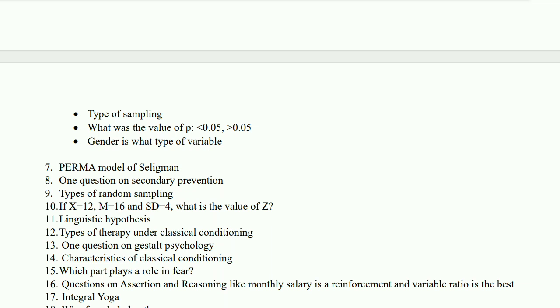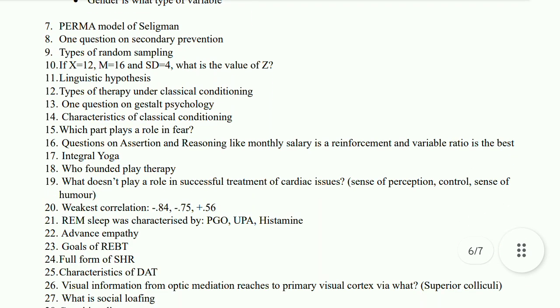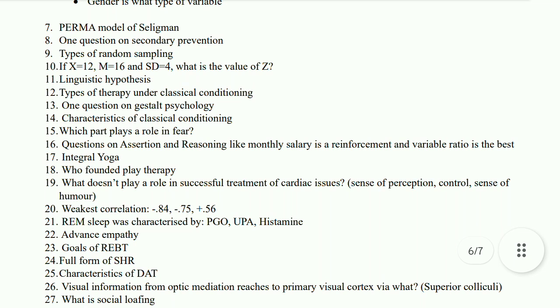Then there was the PERMA model of Seligman. You had to identify the full form of PERMA. One question was regarding the role of secondary prevention, and the types of random sampling. Then the values were given, and you had to find out the value of z. One question was regarding the characteristics of the linguistic hypothesis, and types of therapy like aversion, systematic desensitization, token economy, and what came under classical conditioning.